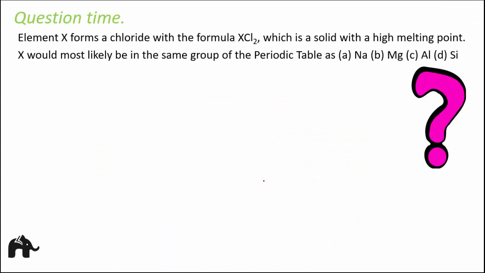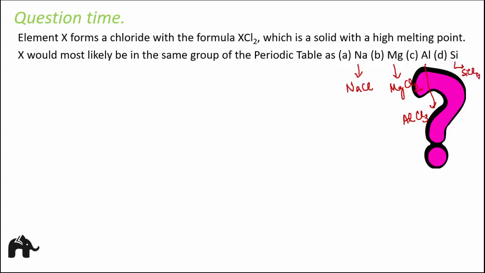Element X forms a chloride with the formula XCl2, which is a solid with a high melting point. X would most likely be in the same group of the periodic table as sodium, magnesium, aluminium or silicon. Okay, so the options which are given, how does sodium react with chlorine? It reacts with chlorine to form NaCl. What about magnesium? It reacts with chlorine to form MgCl2. Aluminium, it reacts with chlorine to form AlCl3. And what about silicon? It forms SiCl4.